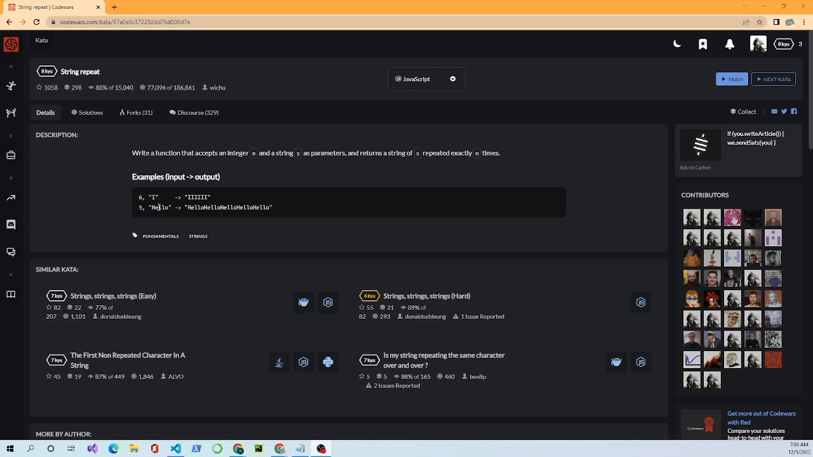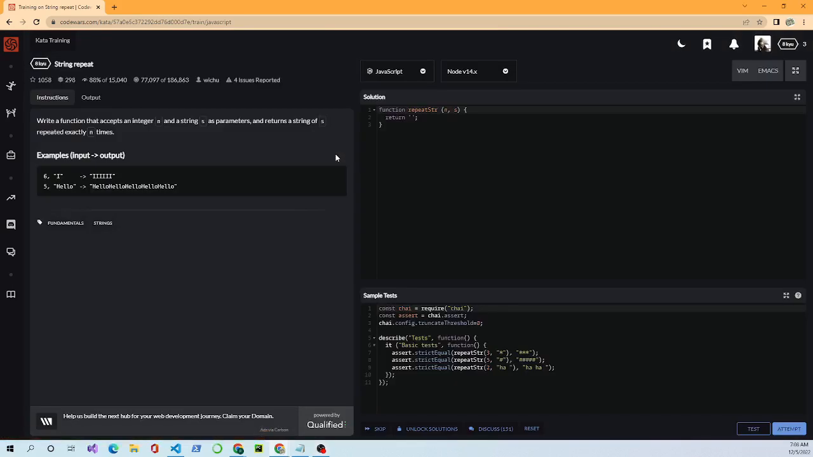Input 5, hello. It means it wants hello repeated 5 times. Okay, so this is the problem we're going to start with. We come up here to train, and it opens up the system to where we can work on the problem. Okay, so over here on the left, you see it repeats what I just read.